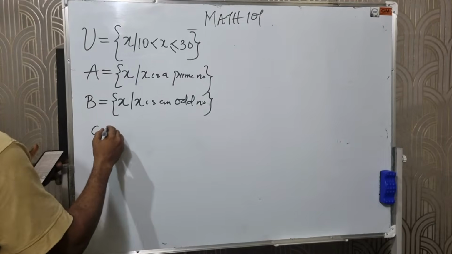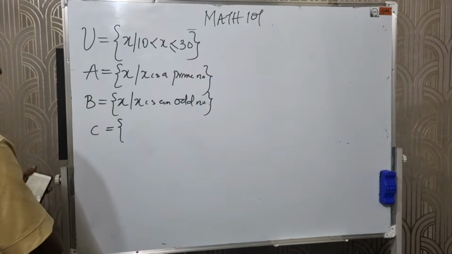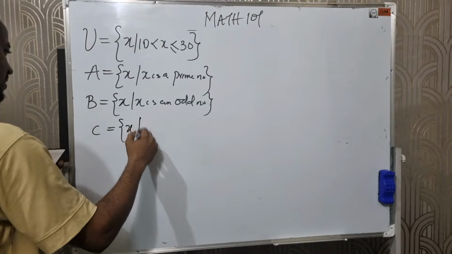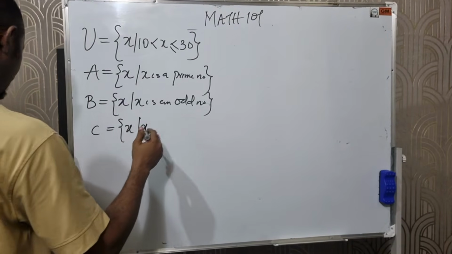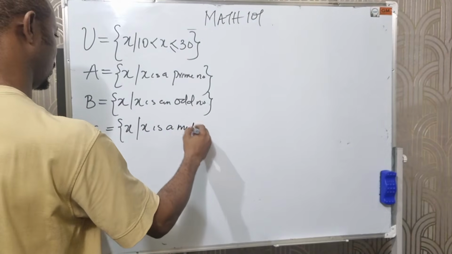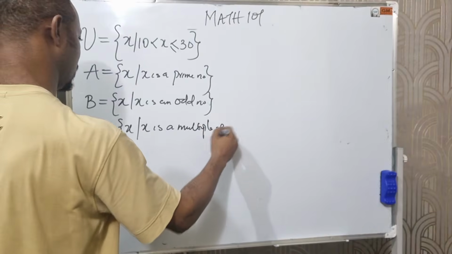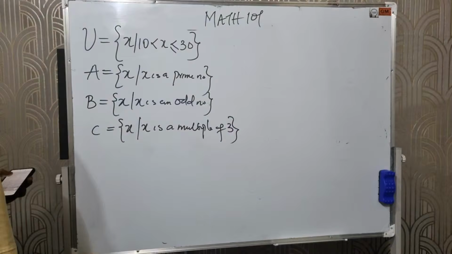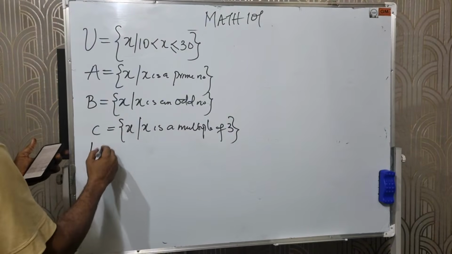Then set C is X such that X is a multiple of 3. Then the question says list.